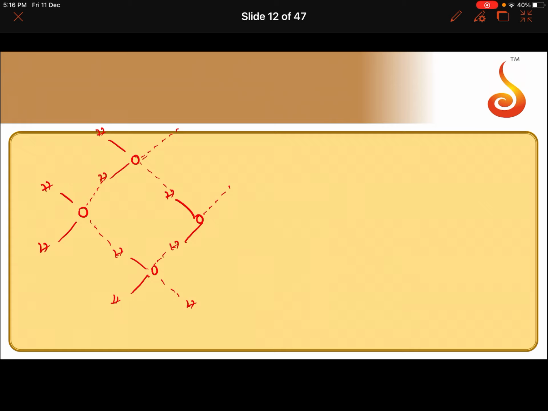Now, in case of solid ice, the hydrogen bonding gives rise to a cage-like structure. Means each water molecule is linked tetrahedrally to 4 other water molecules as is shown in the figure. So, the molecules are not so closely packed. In liquid state they are close, but in case of solid, because of this cage-like structure, they will have vacant spaces like this. Because of this vacant space, the molecules are not so closely packed.